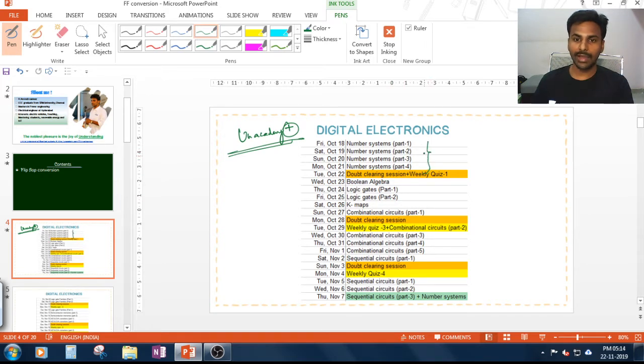Most of the time I have dealt with the basic parts. Look at the combinational circuits and sequential circuits. I have dedicated a lot of hours to these circuits, combinational circuits, sequential circuits, even the number system also.